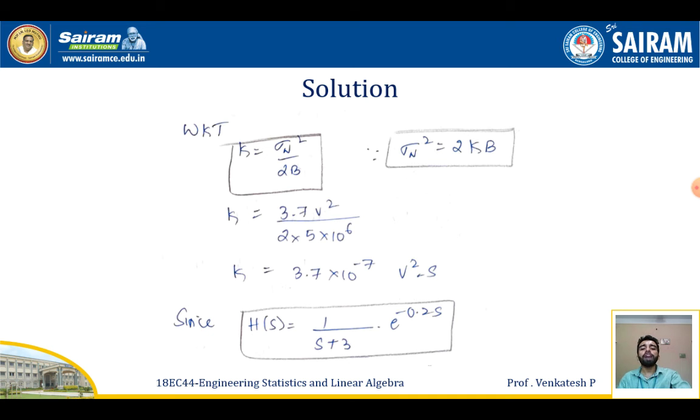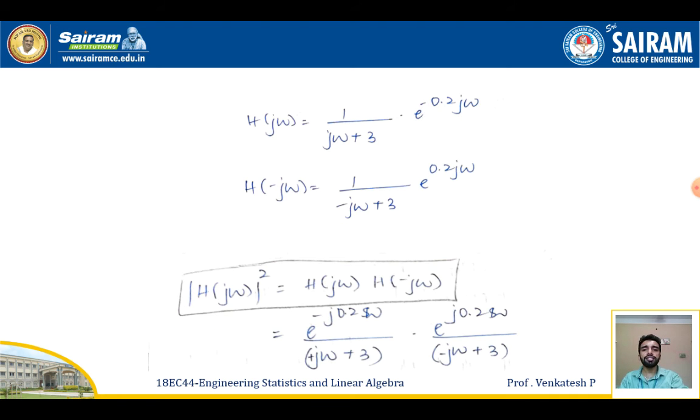Since H(s) is given by 1 by (s plus 3) into e power minus 0.2s, on simplifying this, I get H(jω) equal to 1 by (jω plus 3) times e power minus 0.2jω. Therefore, H(−jω) can be written as 1 by (−jω plus 3) times e power 0.2jω. I am just converting all the j into minus j here.